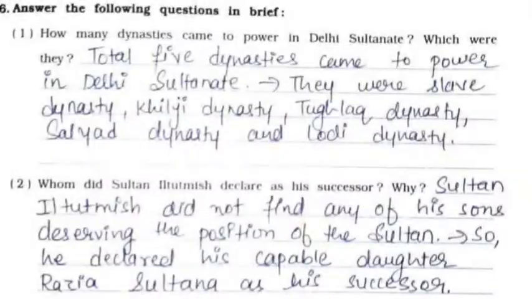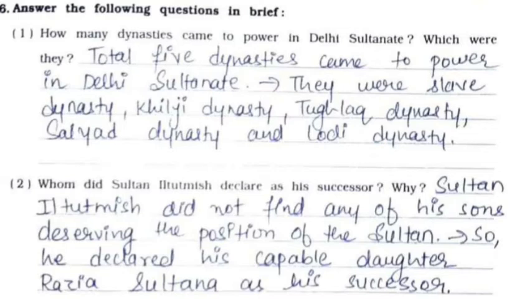Now we'll continue with question number 6, that is answer in brief. First one, how many dynasties came to power in Delhi Sultanate? Which were they? Total 5 dynasties came to power in Delhi Sultanate. They were Slave dynasty, Khilji dynasty, Tughlaq dynasty, Sayyid dynasty and Lodi dynasty. Second, whom did Sultan Iltutmish declare as his successor? Why?